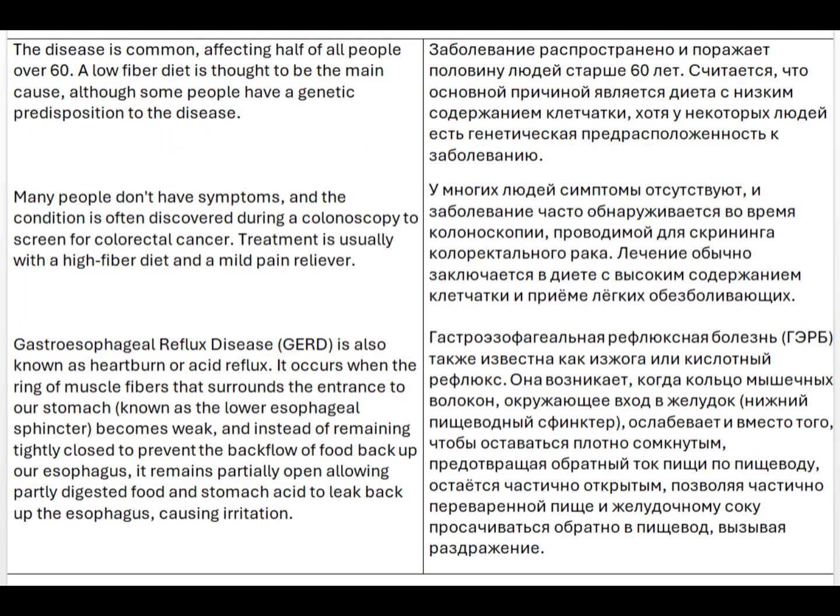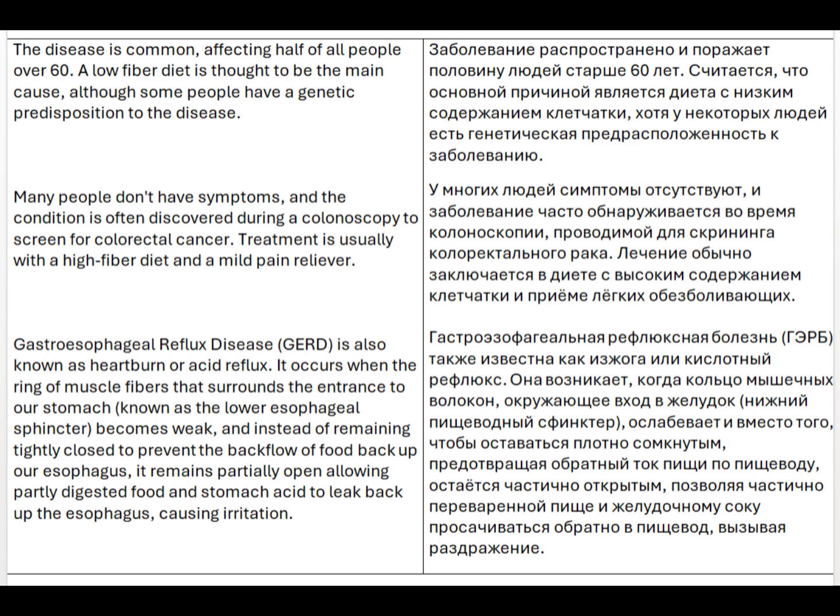The disease is common, affecting half of all people over 60. A low-fiber diet is thought to be the main cause, although some people have a genetic predisposition to the disease. Many people don't have symptoms, and the condition is often discovered during a colonoscopy to screen for colorectal cancer. Treatment is usually with a high-fiber diet and a mild pain reliever.